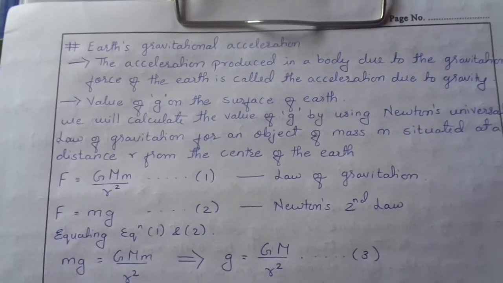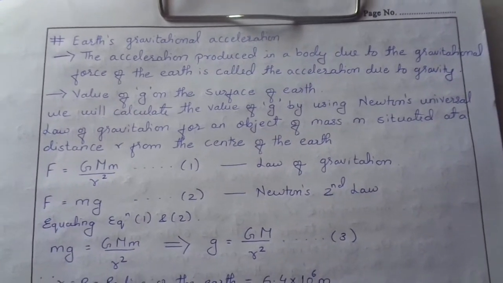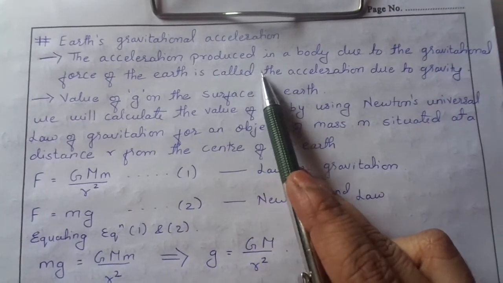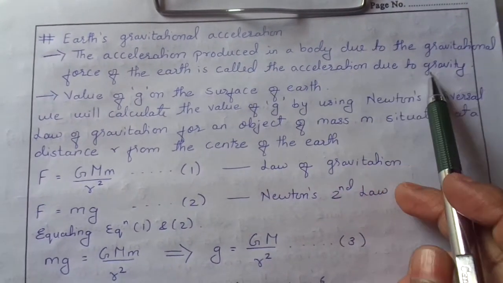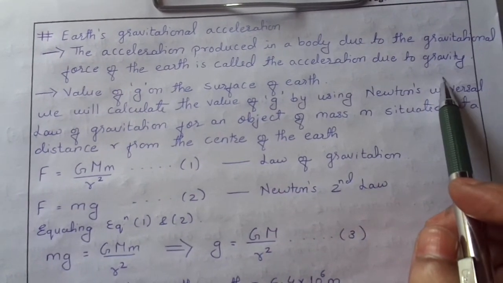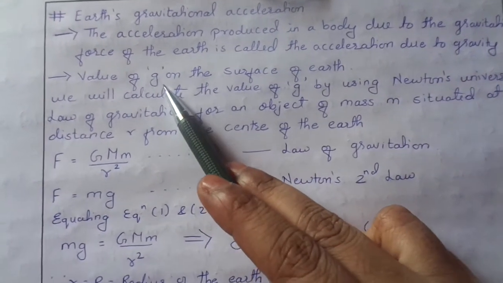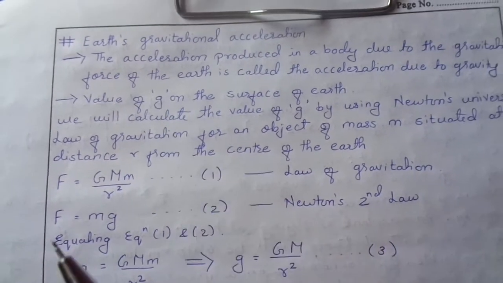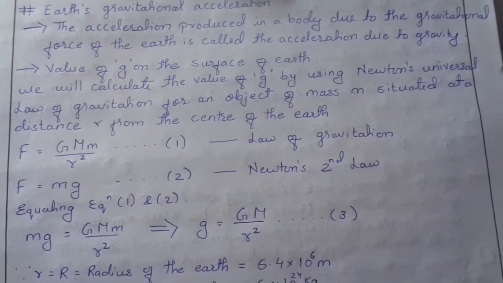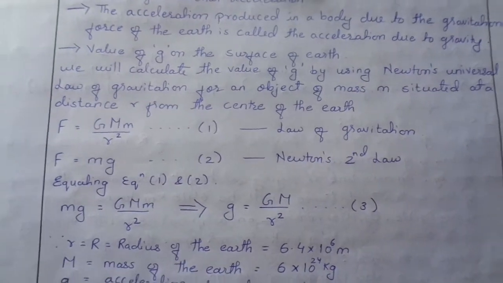See, Earth's gravitational acceleration. What do you mean by Earth's gravitational acceleration? The acceleration produced in a body due to the gravitational force of the Earth is called acceleration due to gravity, which is denoted by small g. This is the gravity which is exerted by the Earth. So now we can find out the value of g on the surface of the Earth.